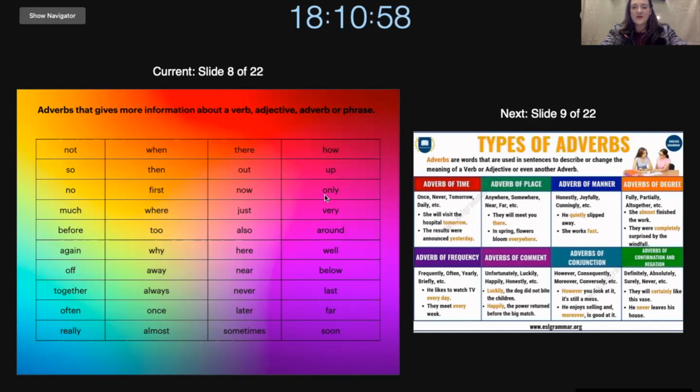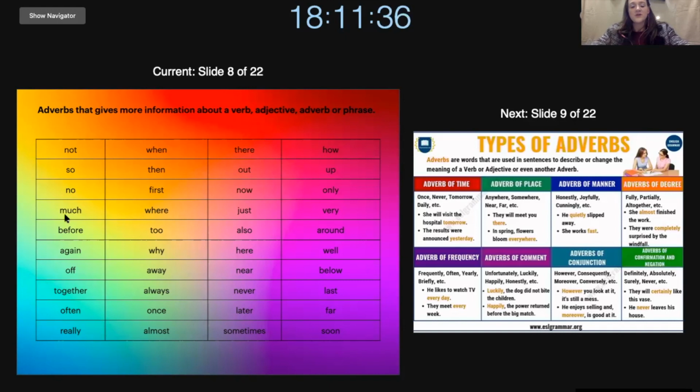We also have only. Only refers to one part, one thing, or one section. So we can say, I only like bananas. So that means out of all the fruit, peaches, pears, grapefruits, oranges, I don't know what else, I only like bananas. So there's one thing that I like. Or I can say, I am only allowed to write with a blue pen in school.